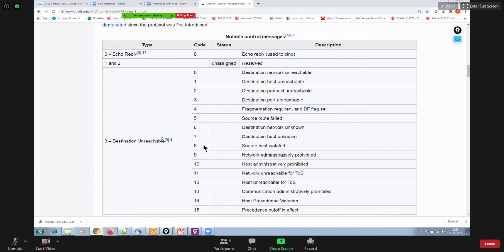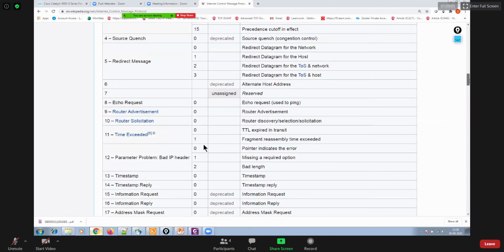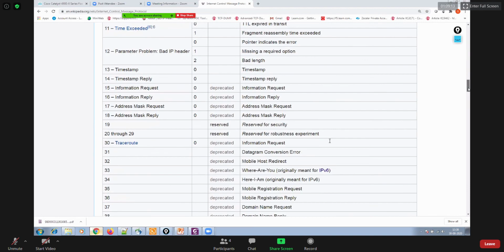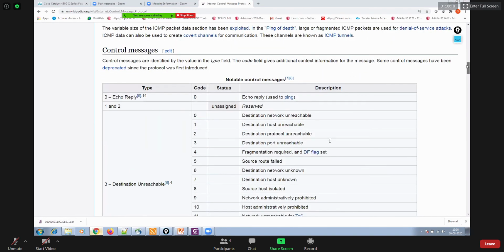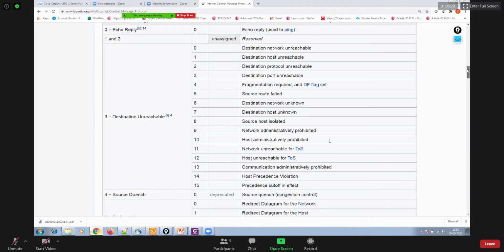And destination unreachable is type 3 within ICMP. Then type 8 is for echo request. All right. So we have different types of requests, and we have different types within ICMP.